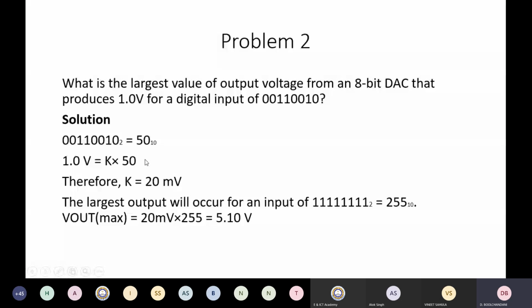The largest output will occur for the input when all the bits are 1. So if all the bits are 1, the equivalent is 255 in decimal. And V out maximum for this input is nothing but 255 multiplied by 20 millivolt. So the maximum output that you can get for this digital to analog converter is 5.1 volts.